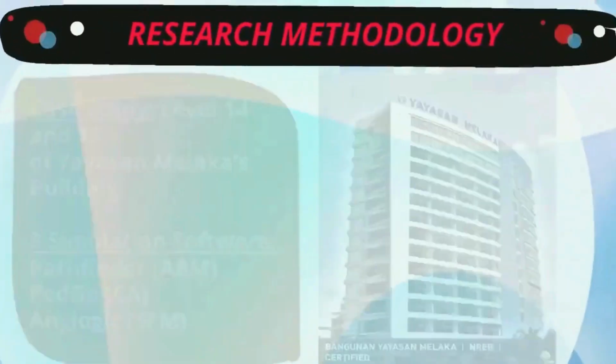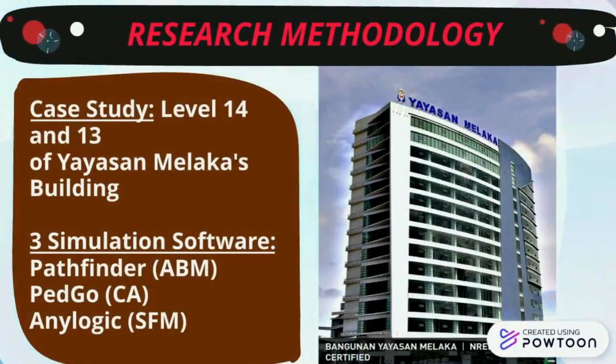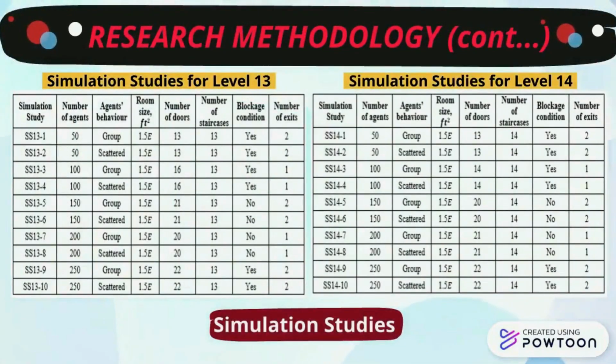For research methodology, the case study is based on level 14 and level 13 of the Yayasan Melaka building. Three simulation software are used to find the simulation time taken. Pathfinder, which represents the agent-based model, PetGo represents cellular automata, and Analogy represents the social force model. Next, we plan the simulation studies for level 13 and level 14 to be used in the three simulation software to get the time taken results.